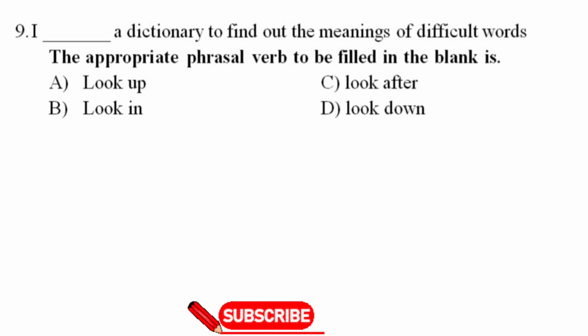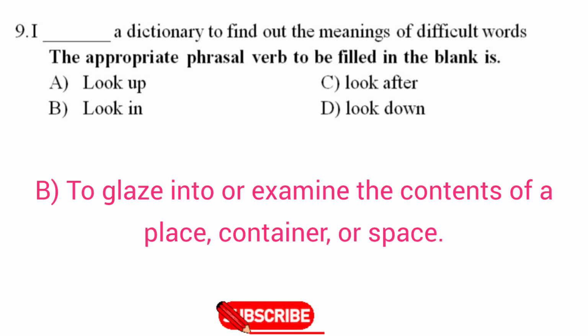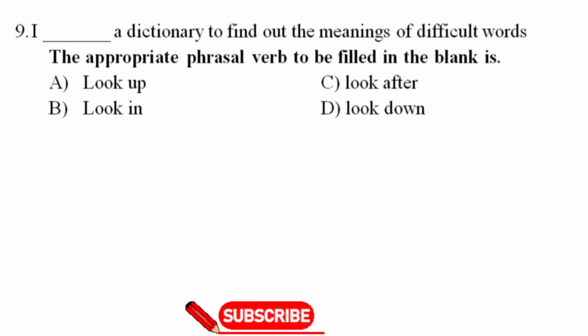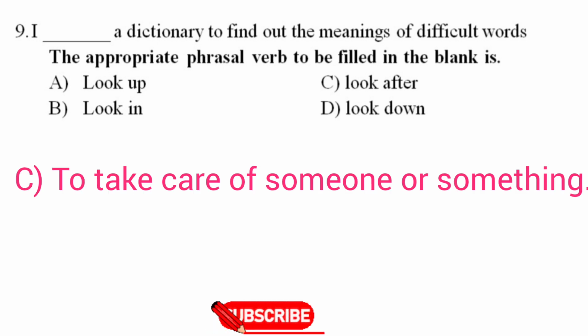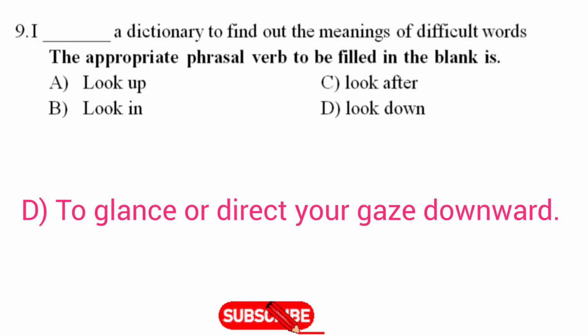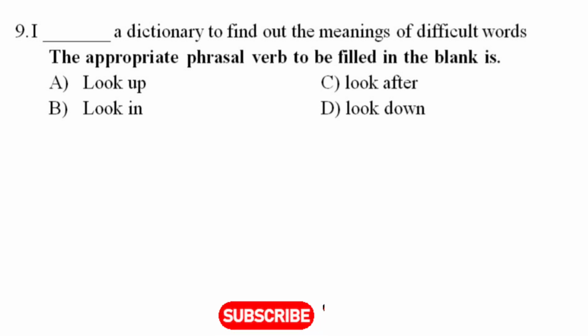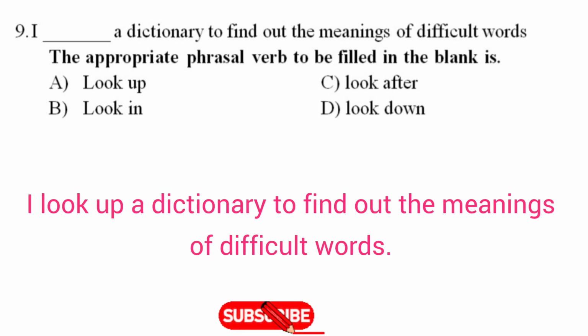Option B, look in means to glance into or examine the contents of a place, container or space. It doesn't fit with the idea of searching for word meanings. Option C, look after, means to take care of someone or something. Option D, look down. This means to glance or direct your gaze downward. It doesn't fit the context of finding meanings. So the correct choice is option A, look up. And the correct sentence will be I look up a dictionary to find out the meanings of difficult words.